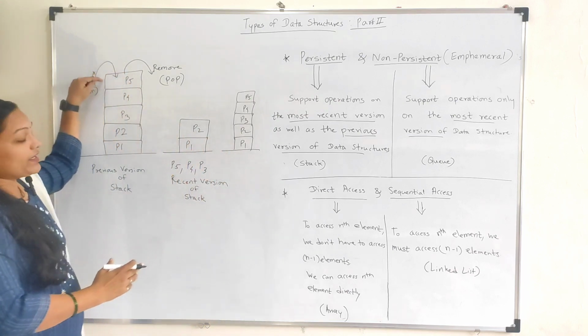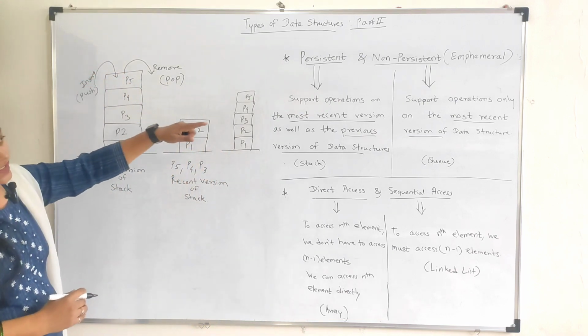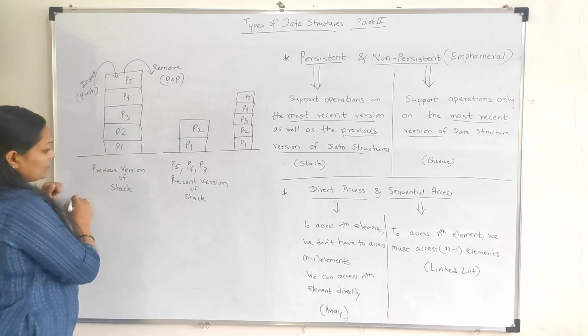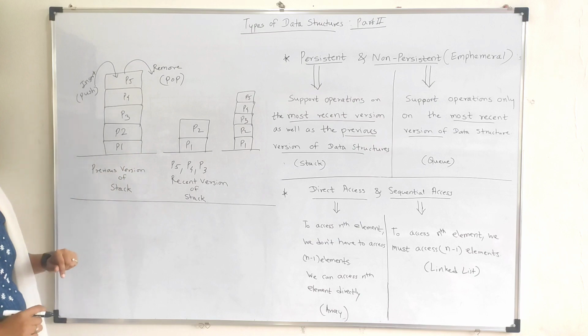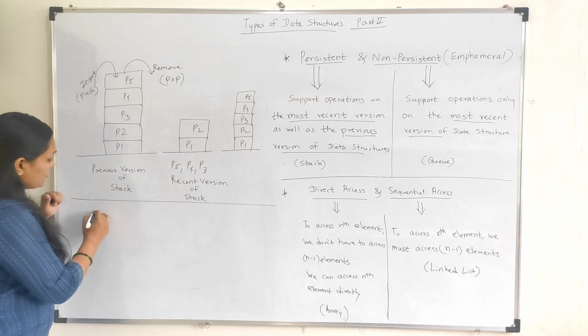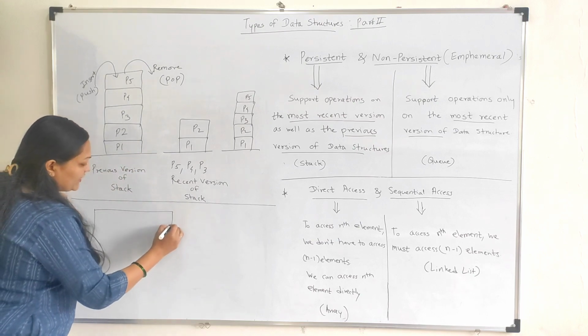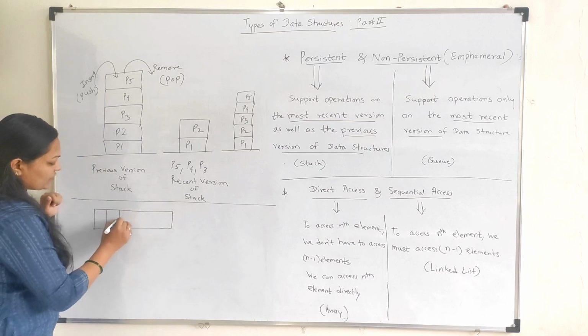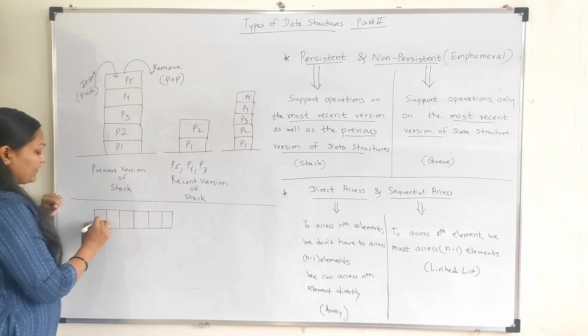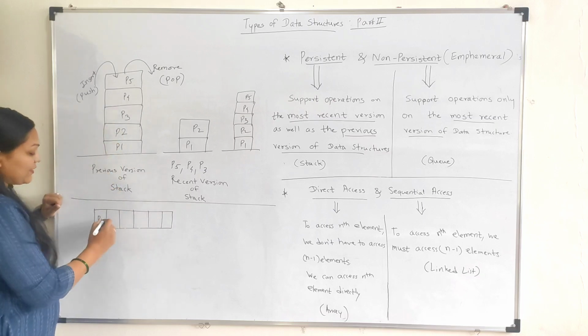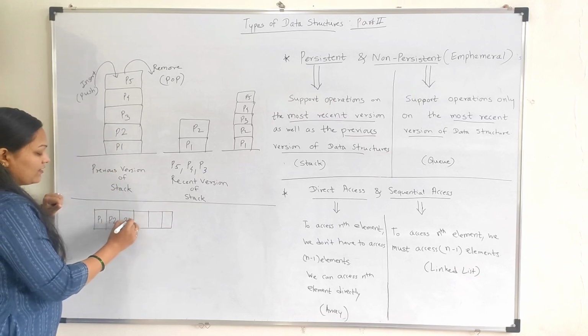because of a property of a stack. Now take example of the queue, which is an example of a non-persistent data structure. So what is the property of a queue? In a queue we are storing different elements like an array. Suppose there are different plates. We will take the same example for better understanding.